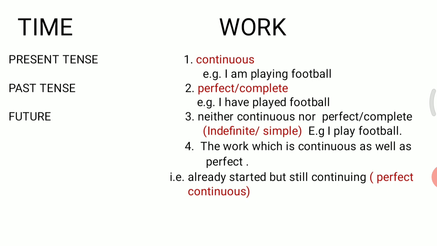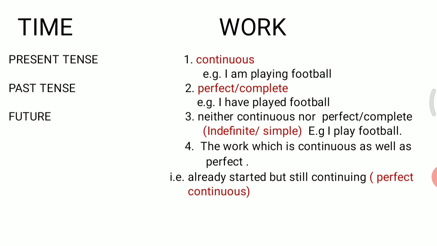I hope now you can understand time and work. And now we will combine our three major tenses: present tense, past tense and future tense with these four works, and then we will get our 12 tenses.